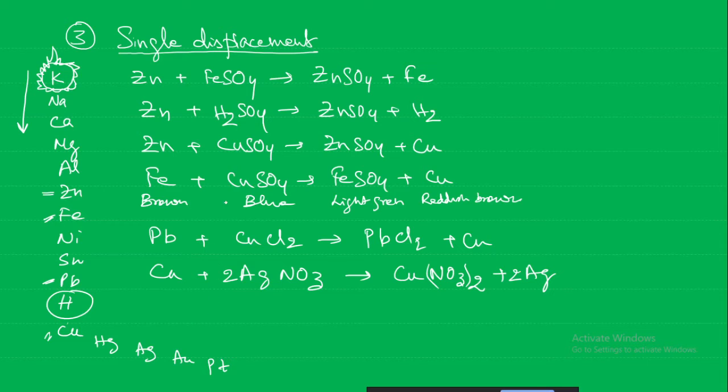These are all single displacement reactions, where the more reactive metal displaces the less reactive one, and whatever is replaced comes out in the metal form. In non-metals also, a single displacement reaction can take place. For example, chlorine reacting with potassium bromide. Chlorine is more reactive than bromine, so it will form potassium chloride and release bromine gas, which appears as reddish brown fumes. So for non-metals also, single displacement reactions can take place.